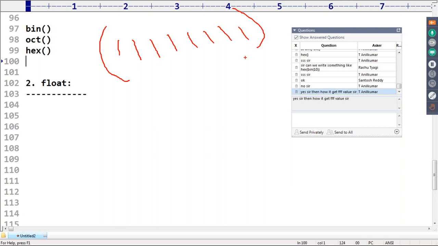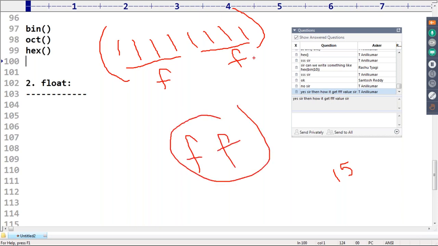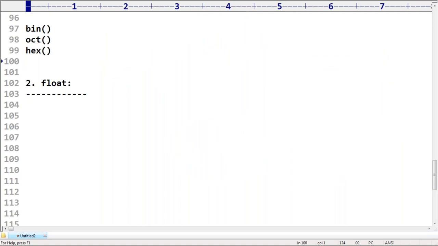Take 4 ones: 4 ones means 15, and 15 is specified as F. Again the next 4 ones are F. So FF is the value of this binary number. Remember, F means 15. This is a small shortcut.